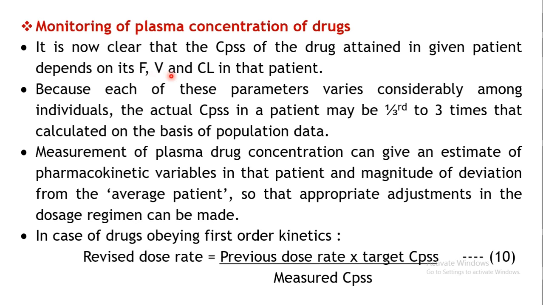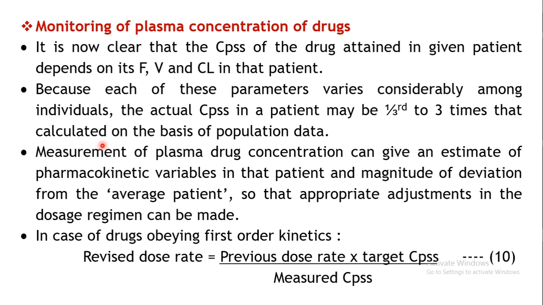Of course there may be variation in the volume of distribution, even the clearance may also be variable from person to person. So because of all these variations in these parameters, obviously the CPSs also will not be the same. So the actual CPSs in the patient in whom you are administering the drug may be either 1/3 to 3 times that of the calculated CPSs, or the theoretical CPSs of that particular drug. It may not show the exact CPSs in a particular individual, or even if it is reported, it may not be the same in all the other individuals.